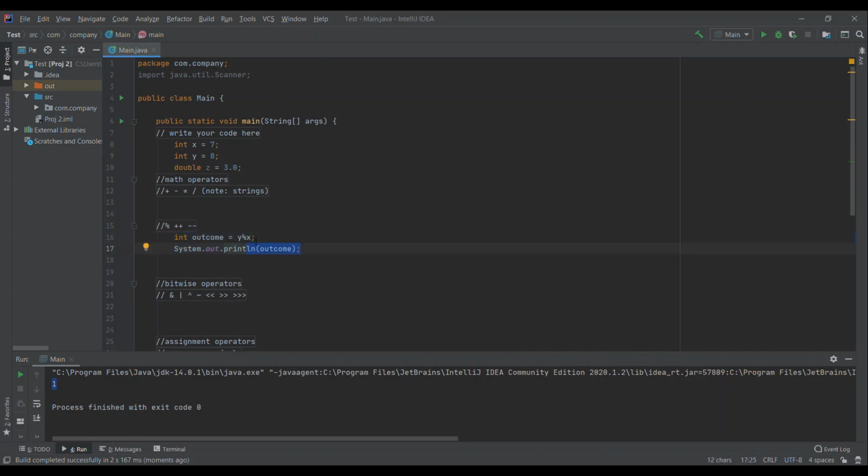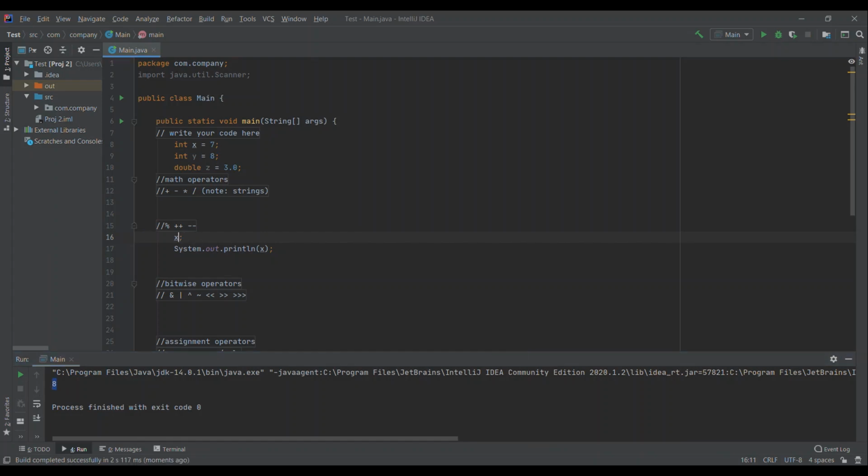The other things you can do here are these plus and minus operators that do +1 and -1. So if I said x plus plus, and then I print x, so x up here is 7, and then I do x plus plus, and it will add 1, and that will give me 8.